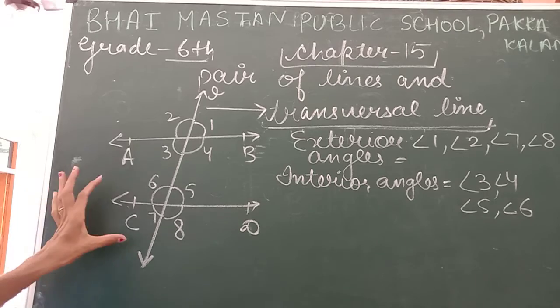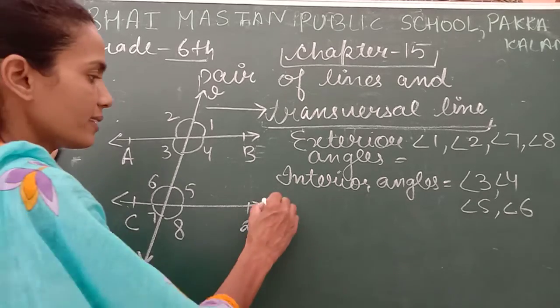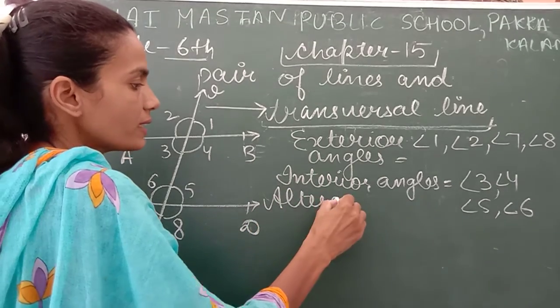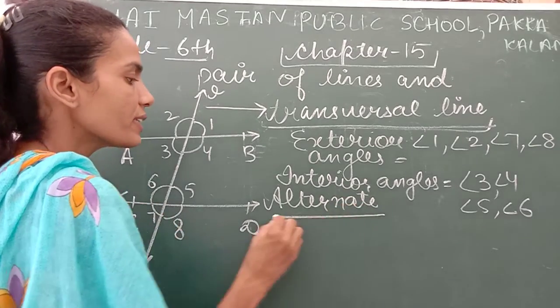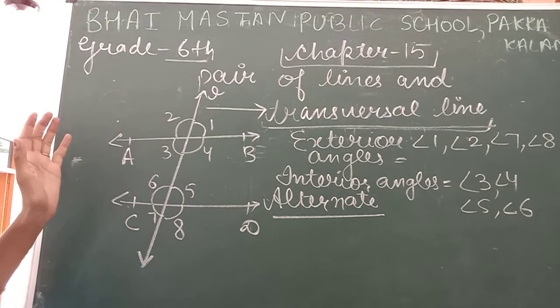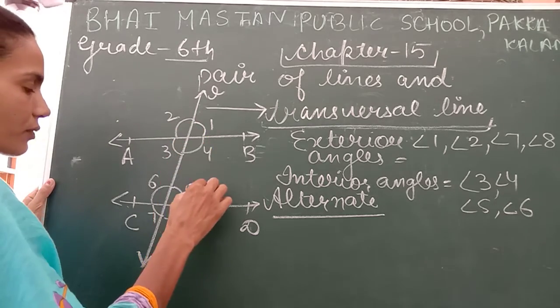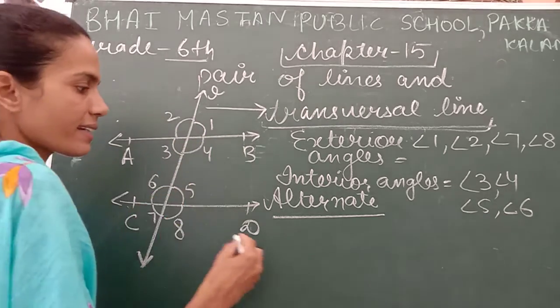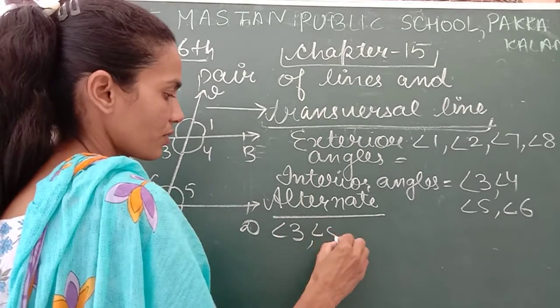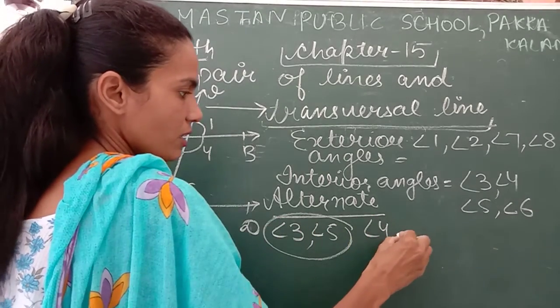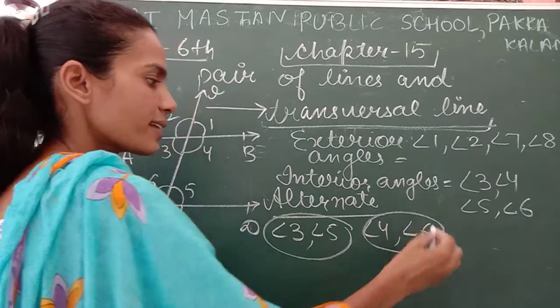And next one is alternate angles. Alternate means they are on opposite sides. They sit on opposite sides: angle 3 and angle 5, angle 4 and angle 6.